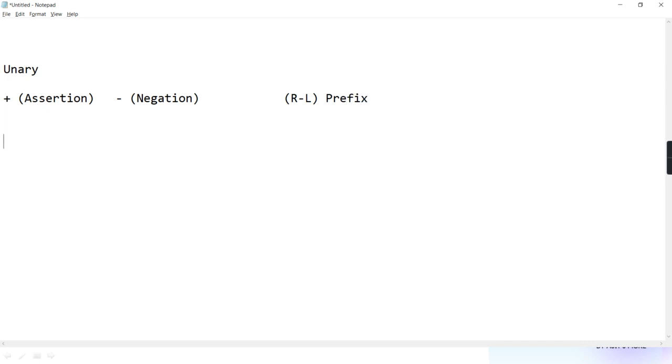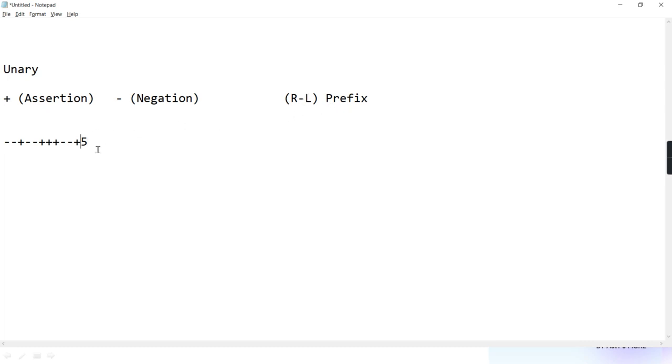Like I'm writing minus, plus, minus, minus, plus, plus, plus, minus, and then 5. This is a 100% valid expression. These unary operators are used in prefix form, and their associativity is right to left.